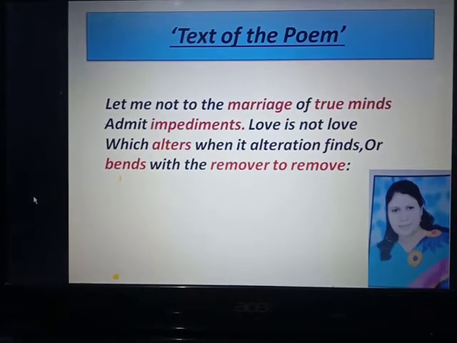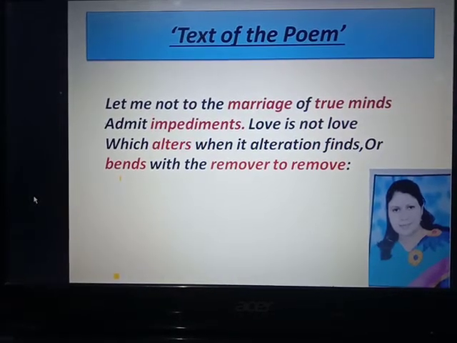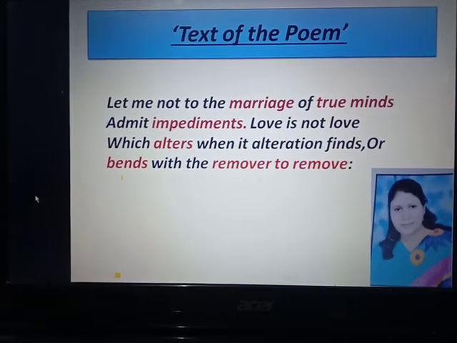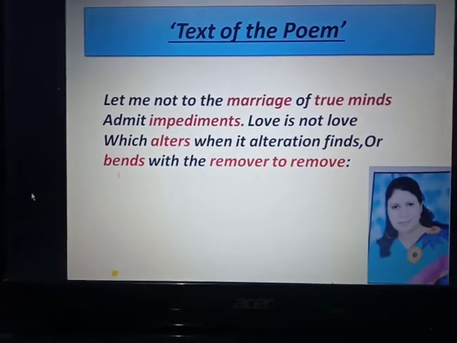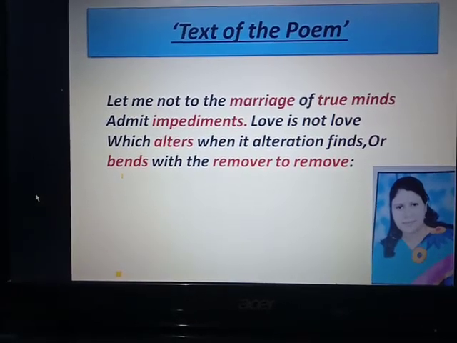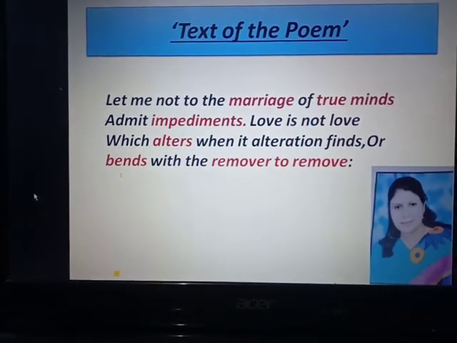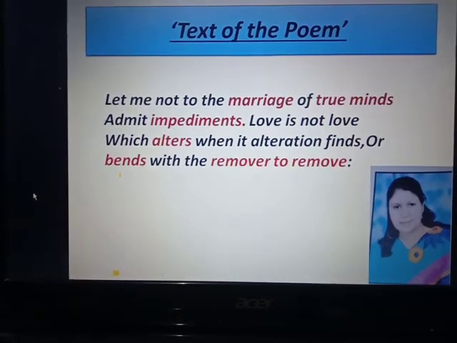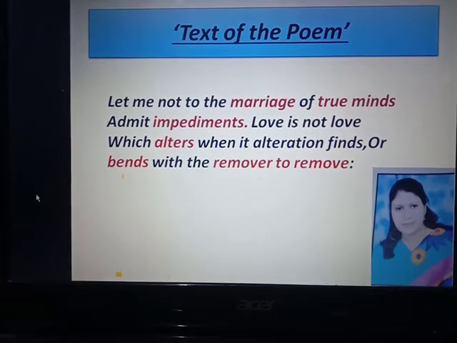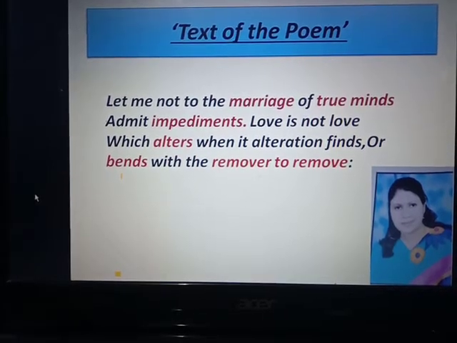Impediments means obstacles or difficulties. Alters means changes. Bends means bends down from its ideal. Remover to remove means which is removed due to any pressure or any remover.